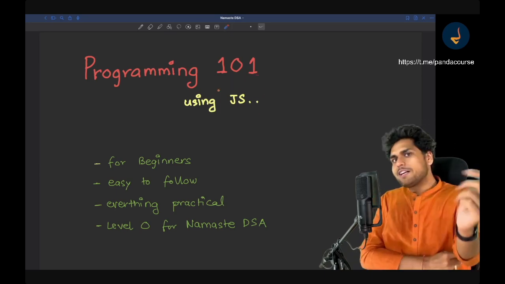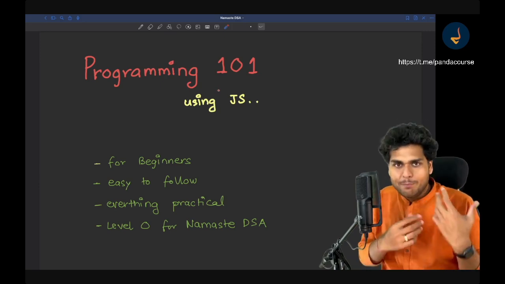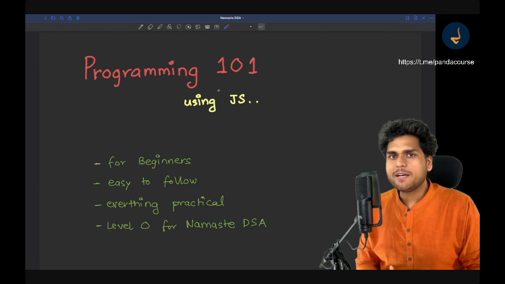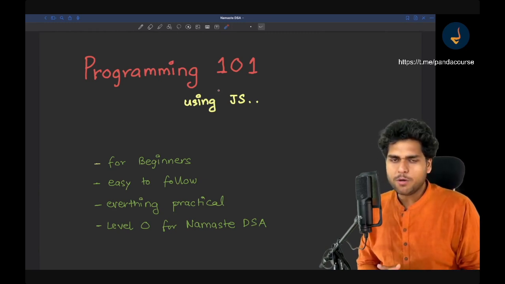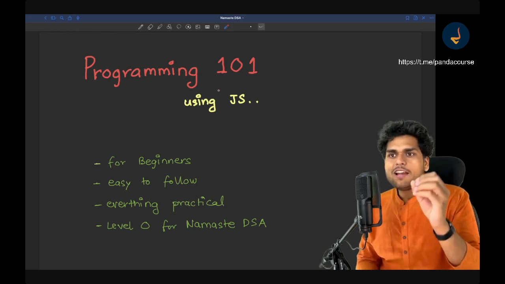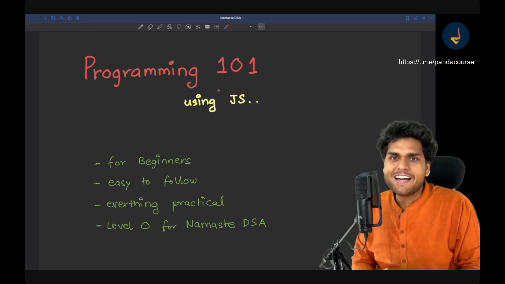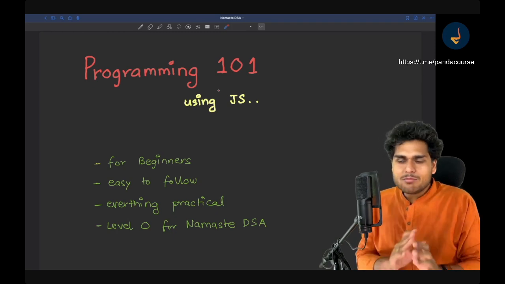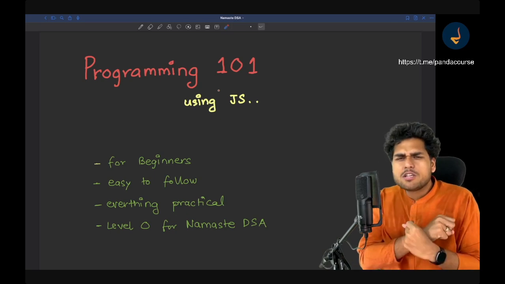Now, a lot of students ask me, Akshay, why JavaScript? Why should I study JavaScript? Why not C++, C, Java, Python? Why JavaScript? Let me tell you, JavaScript is the most popular programming language in the world. Most popular. And it is widely used. You go to any company and ask them, they would be using JavaScript in production, right? Every company in the world. All the things on the internet, on the web run on JavaScript, and JavaScript is used in so many places.